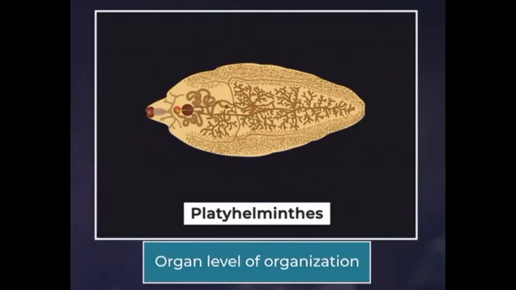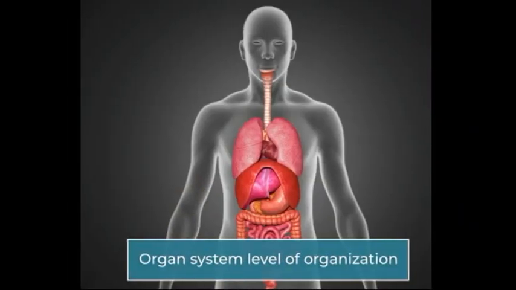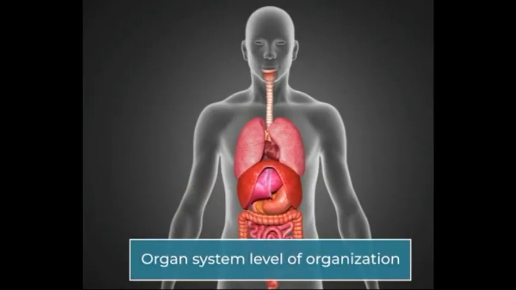Now the third level is organ level of organization. Some organs will be there to perform our functions. And the next is organ system level of organization. Here different systems will be there, like you can see excretory system, digestive system, respiratory system, and so on. This type of systems will be present to perform various activities.